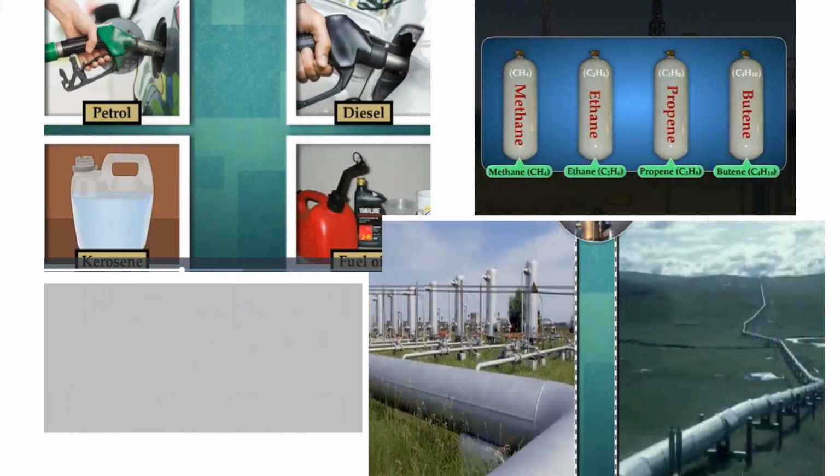See, when I speak about this mineral oil, how it is transported using pipelines. Now, different forms of mineral oil, natural gas, are given over here, like methane, ethane, propane, butane. All these are formed by the carbon element that is left, and these have high value. And also the most important thing over here is that the combustion of natural gas can be controlled. Both mineral oil and natural gas are used for generation of thermal power.